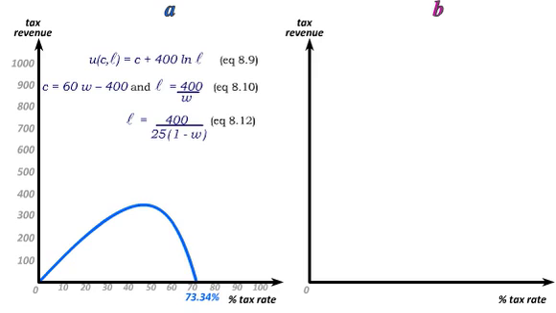If the tax rate is 73.34%, for instance, then t would be 0.7334. If you plug that into equation 8.12, you get that the leisure hours chosen by the worker will be 60. That's all the leisure hours he has available, which implies that if the tax rate reaches 73.34%, the worker will choose to no longer work.